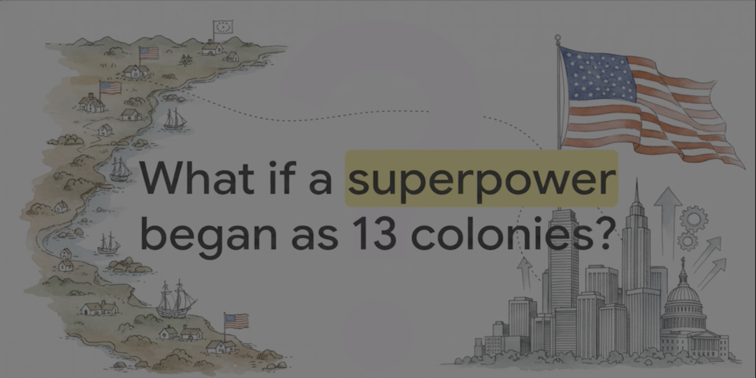Okay, let's dive into this. What if I told you that one of the world's most powerful countries began as just 13 tiny colonies, perched right on the edge of a vast ocean? I mean, it seems almost impossible, doesn't it? How does a small group of settlements transform into a global superpower? Well, that's exactly the mystery we're going to unravel today.